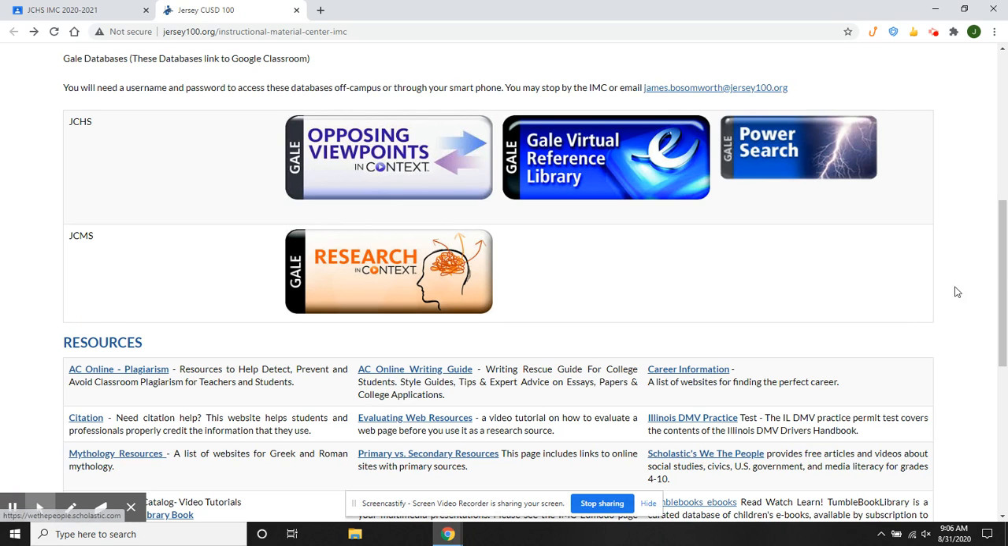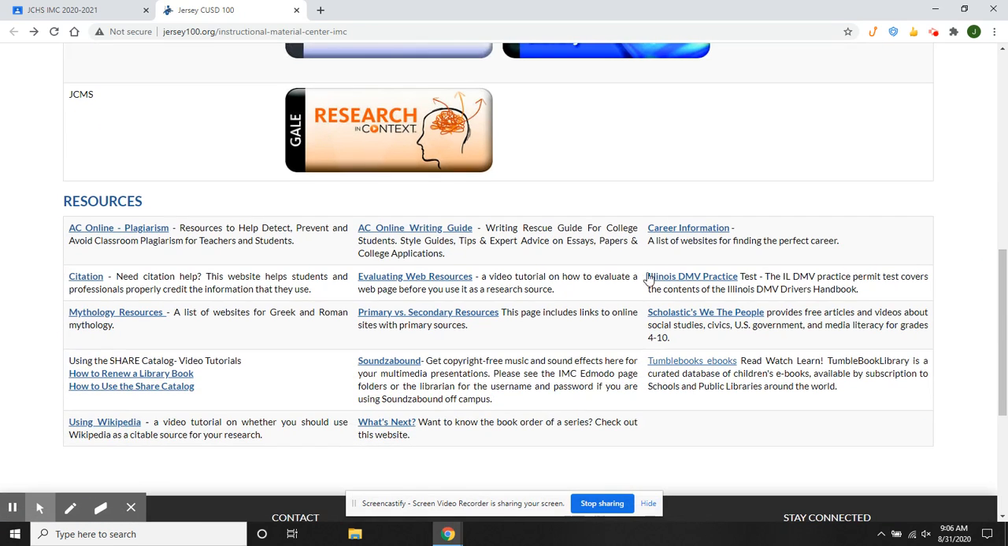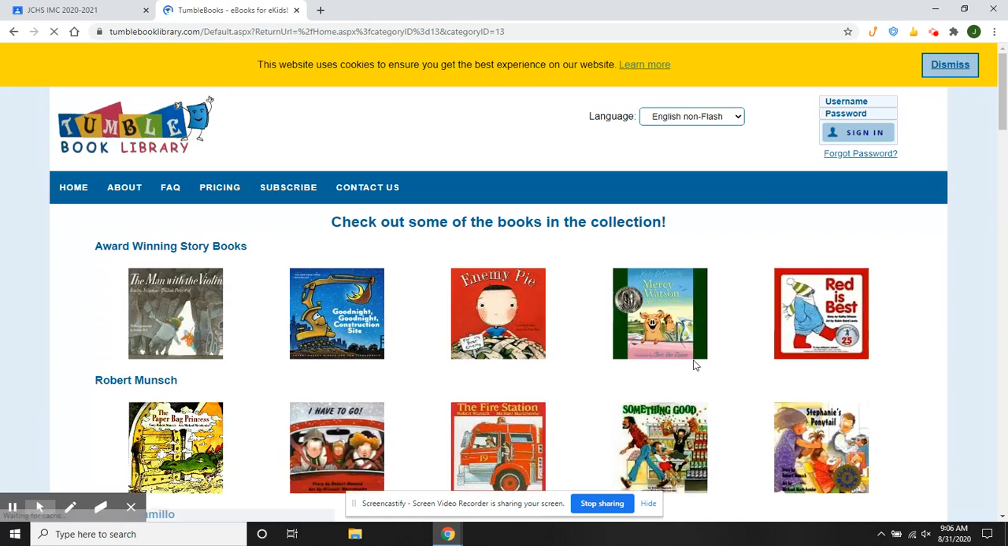We also have, scrolling back down, Tumble ebooks. Tumble ebooks are mostly for the younger grades. So elementary, this is a good site for elementary students and their parents.